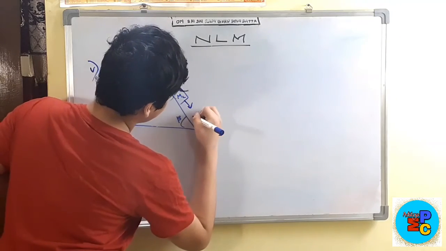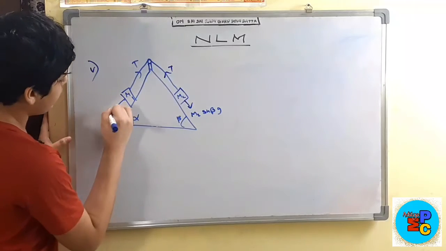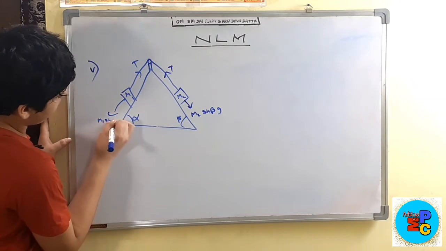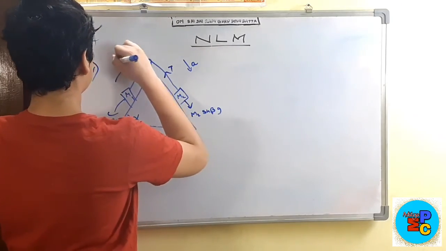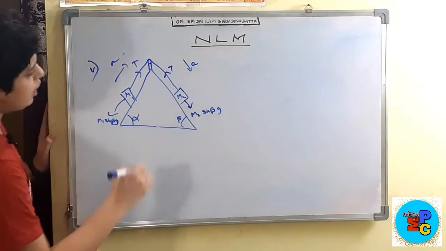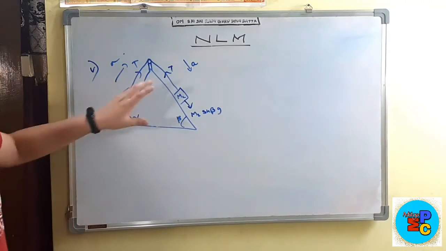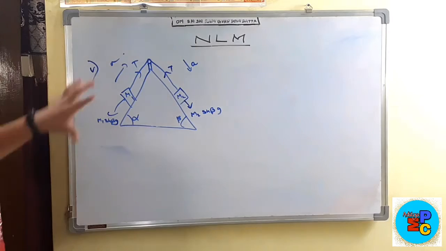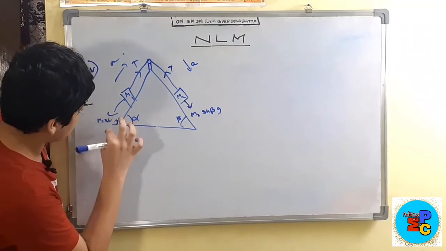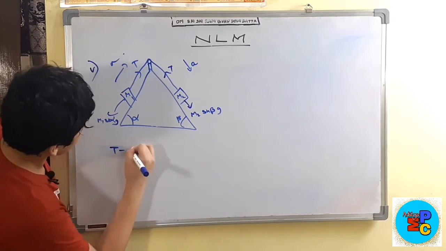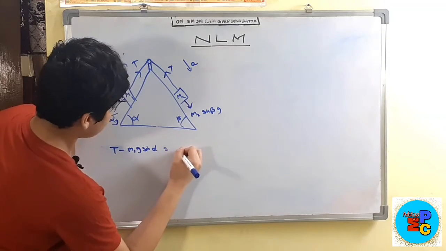So this will be m2 sine beta G, and this will be m1 sine alpha G. Let us suppose this is moving with an acceleration A and this is moving up with an acceleration A. I am not drawing the whole FBD; I drew it in the last case. It will be the same here also. So this is alpha. T minus m1G sine alpha is equal to m1A.